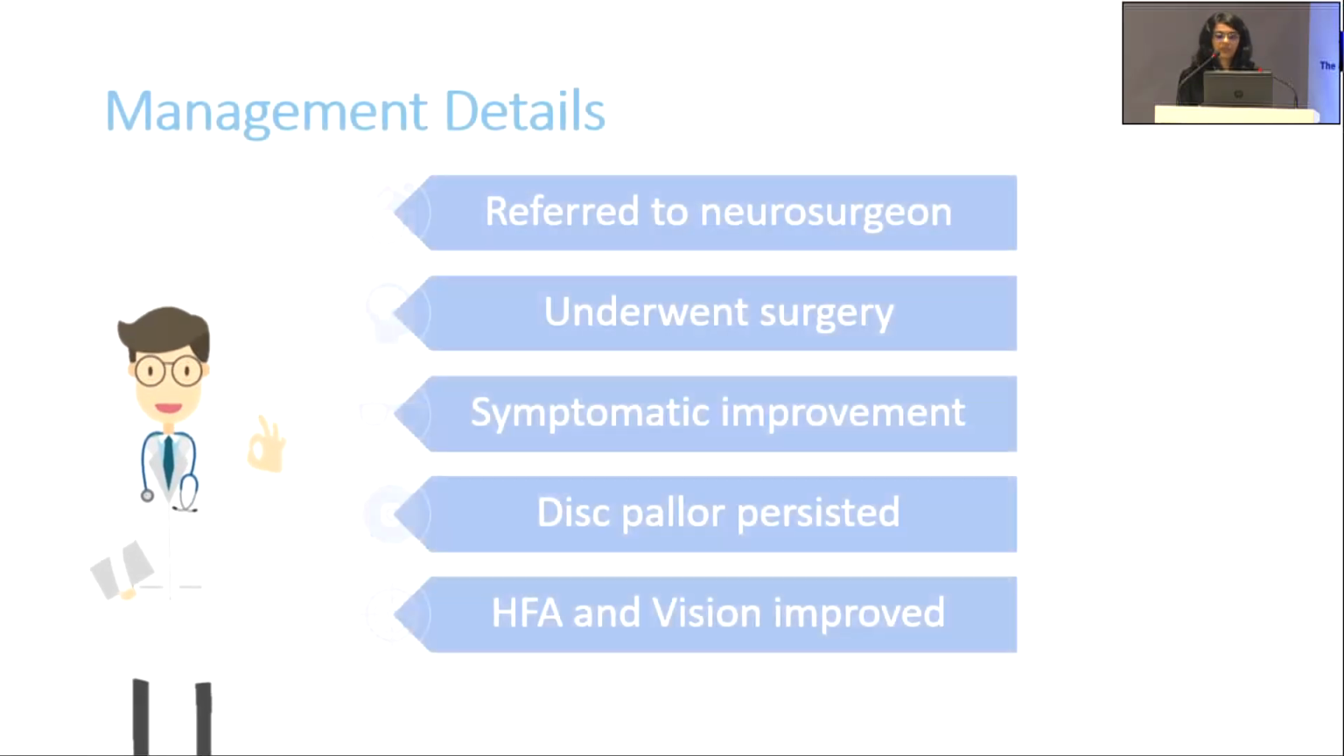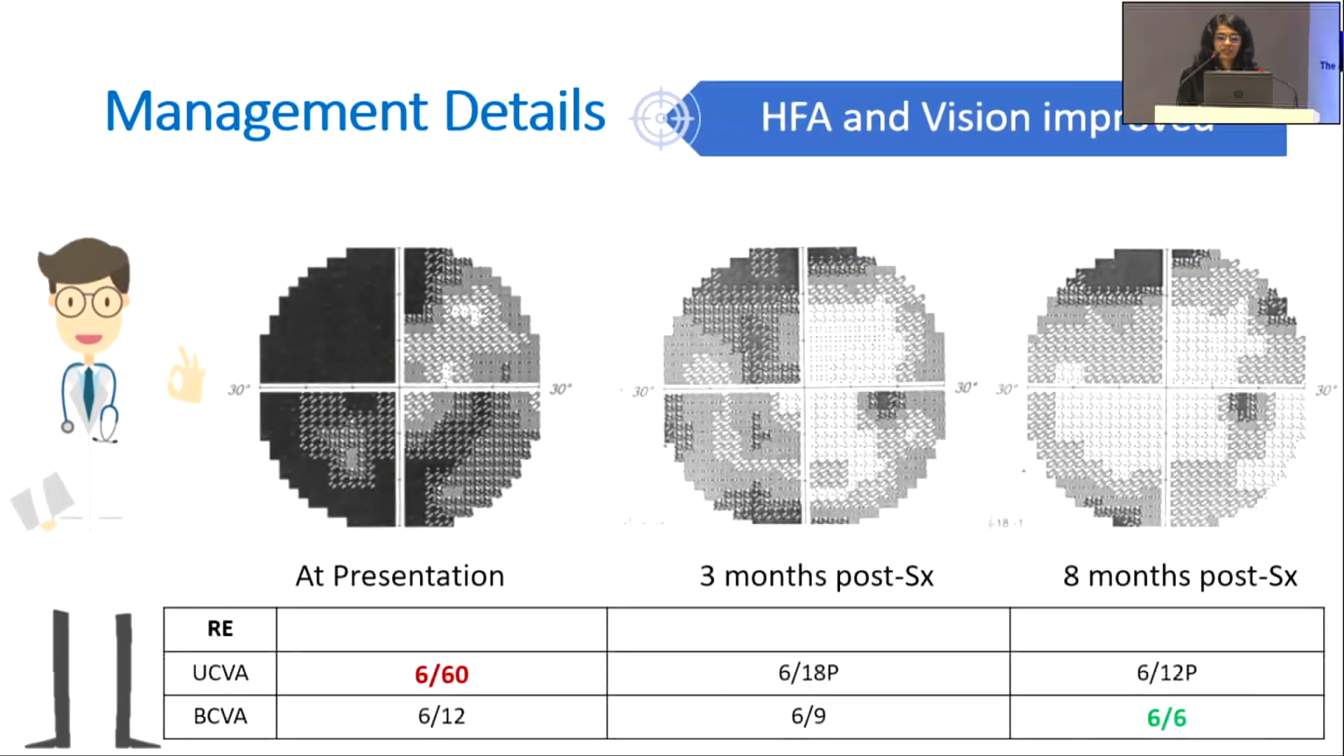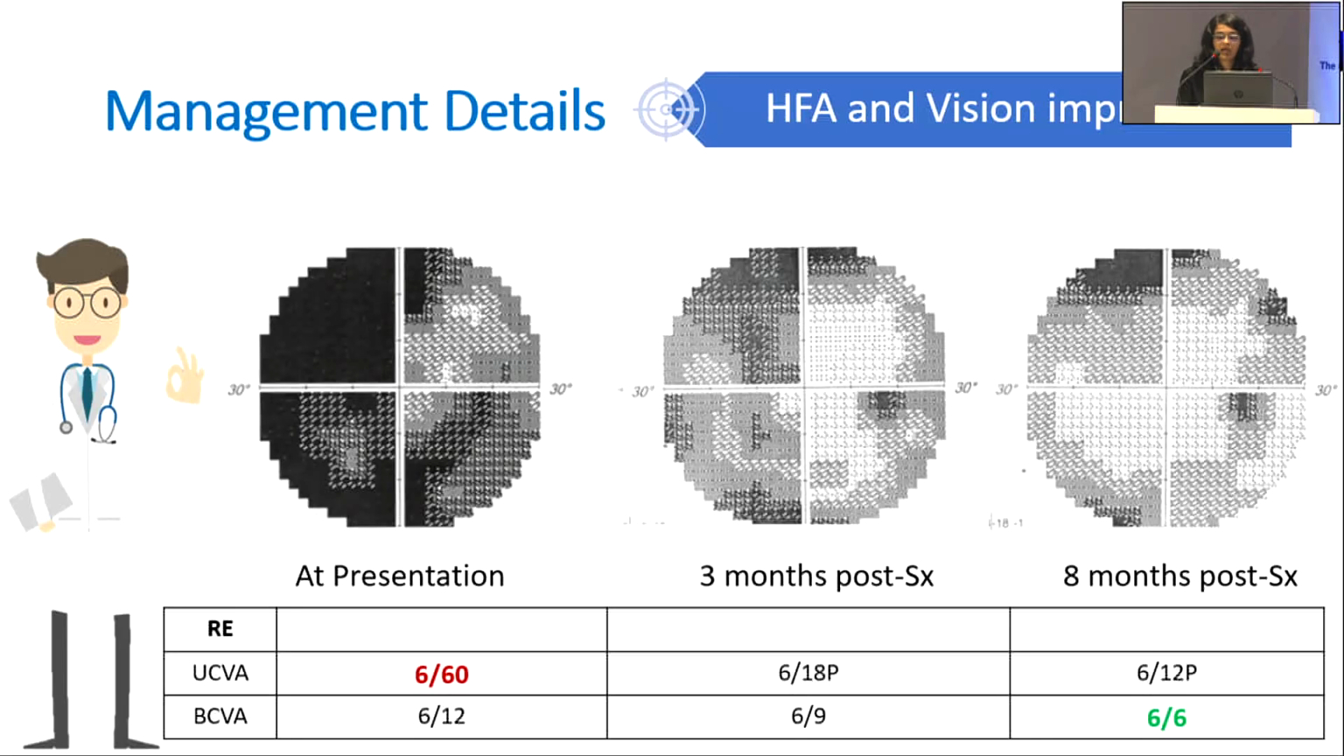We referred the patient to the neurosurgeon, and after successful surgical excision, even though the pallor persisted, he improved symptomatically, as evidenced by the improvement in HFA and the vision. At his last visit to us, his vision had improved to 6/6.